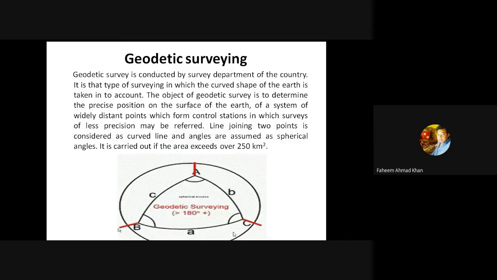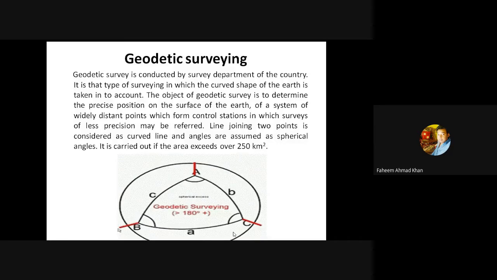Line joining two points is considered as a curved line and angles are assumed as spherical angles. The angles which we are getting are known as spherical angles. It is carried out if the area exceeds 250 square kilometer. Now the range of the survey work has been extended more than 250 square kilometer, which means we are increasing the limit of the survey.